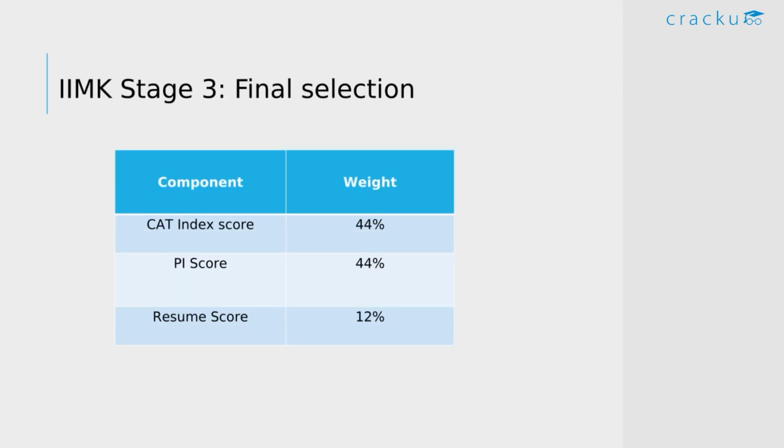And now coming to stage 3, which is the final selection for IIM Kozhikode. This is after your personal interview. Your CAT score is given a weight of 44% and the PI score is 44% again. And here they also have 12% weightage for your resume scores. This is a unique factor for IIM Kozhikode, and none of the other institutes have weightage for your resume.